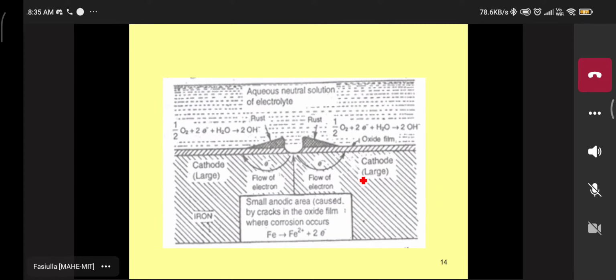Now, come to this point, this is most important. Assume that in this diagram, this picture, this is the metal. Please listen here. This is the metal, in dry corrosion, or maybe dry corrosion without any electrolyte. One drop of water is put on the surface of the metal. Assume that this is iron metal. Just one drop of water is put on the surface of this iron metal.